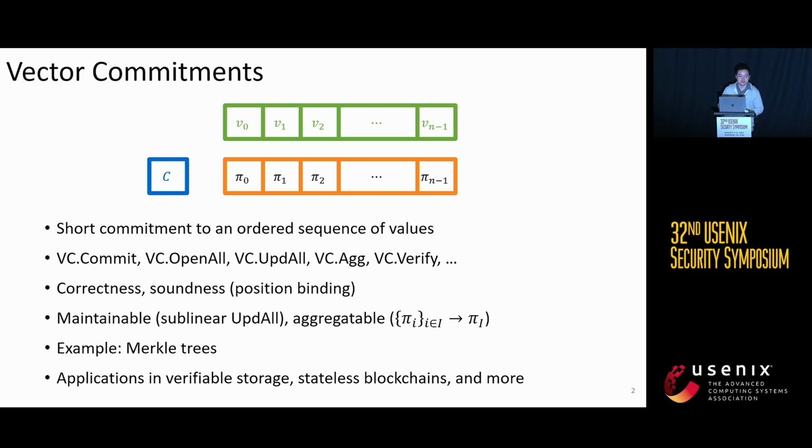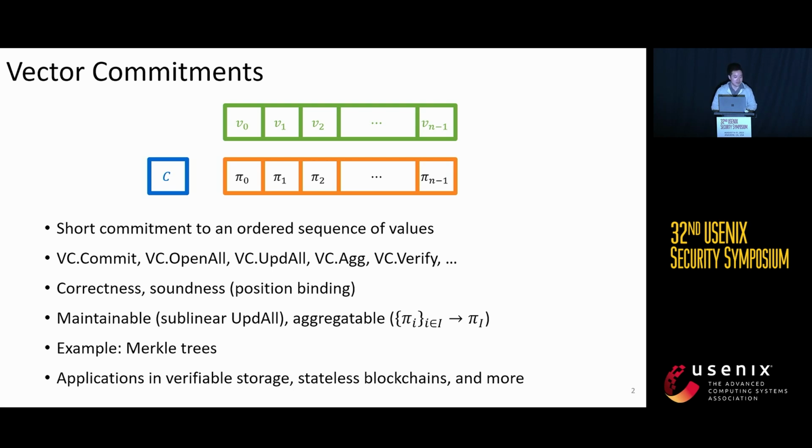We also introduced two other properties. The first one is maintainability, which means the update all algorithm is sublinear in the size of the vector, and aggregatability, which means the size of the aggregated proof is sublinear in the size of the index set we do aggregation on. So let's see an example, Merkle trees.